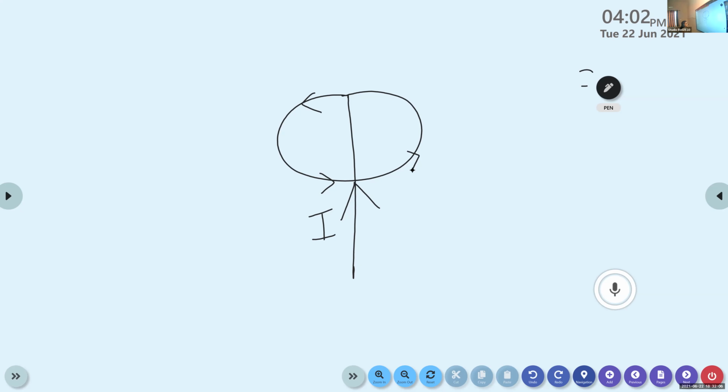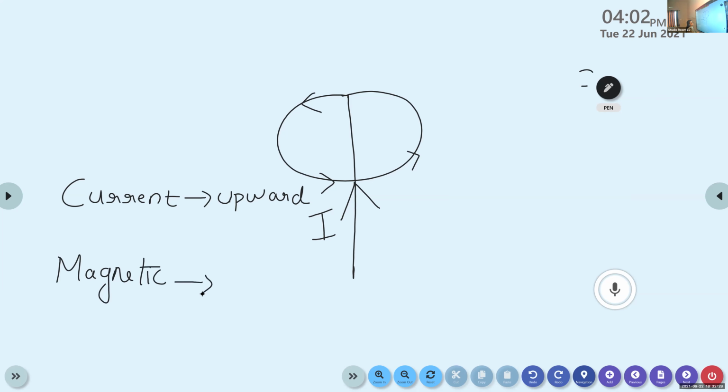So from this we can write, if the current flows in upward direction, then the direction of magnetic field is anti-clockwise.